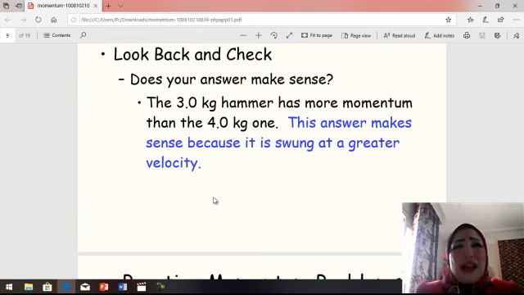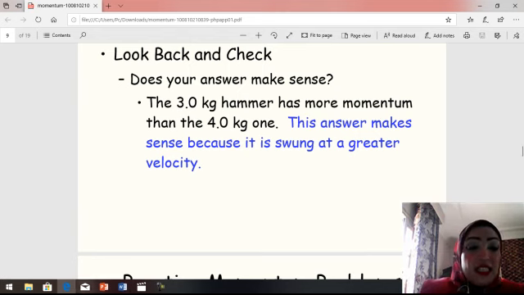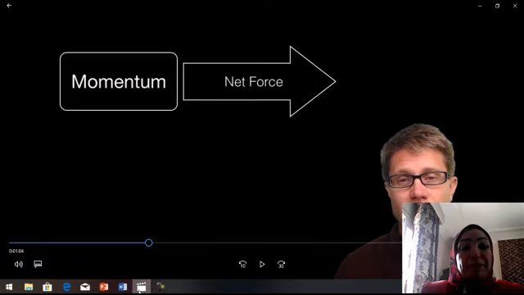But mass is usually fixed. The mass of the car is fixed, so what I can increase is the velocity. How can I increase the velocity? By applying more force. If I increase the force I give to the car, its velocity will increase, and so its momentum will increase. Let's see this in the video, please.